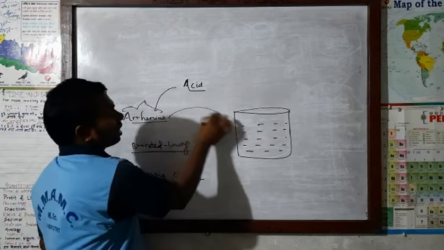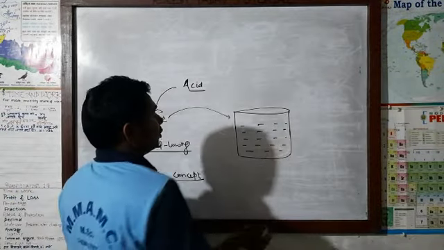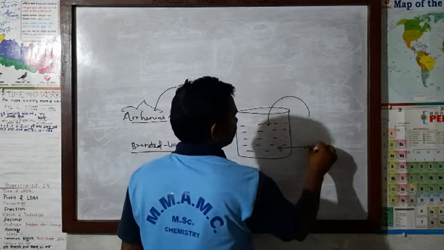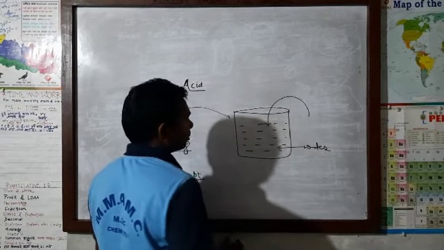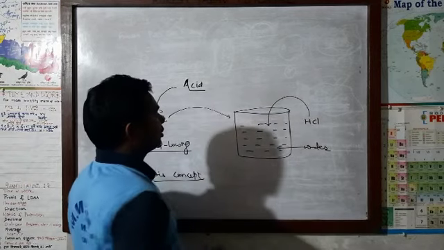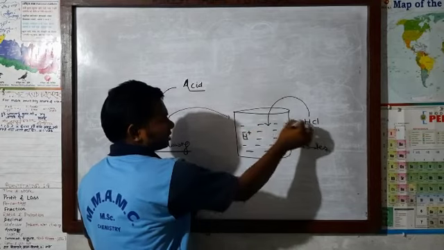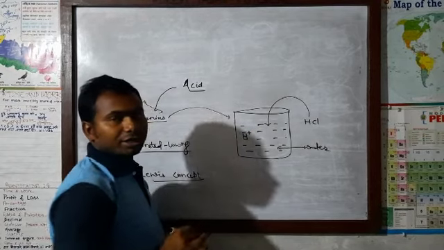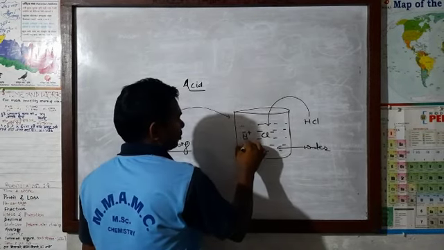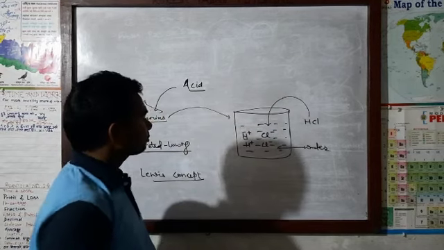Now according to this Arrhenius, what do you mean by acid? It is very simple. When you add acid in water, this is water, the universal solvent, let the acid be for example HCl. Then when we put this HCl in water, what will happen? This acid will dissociate into its respective ions, H plus and Cl minus. So many H plus and Cl minus ions will be formed.